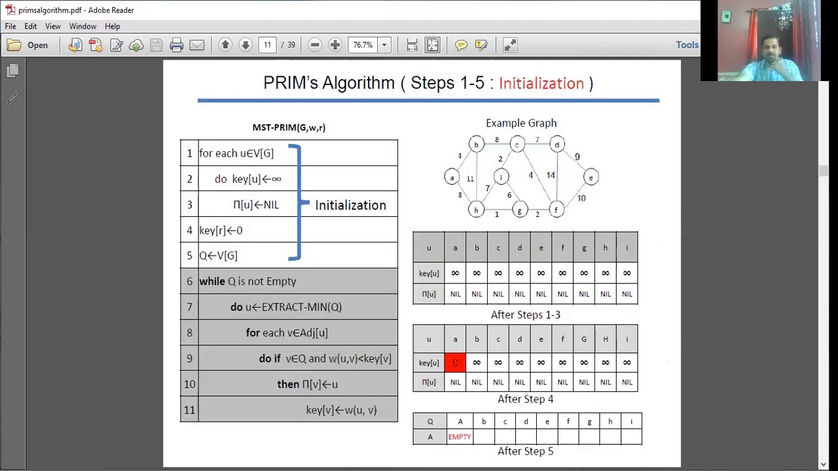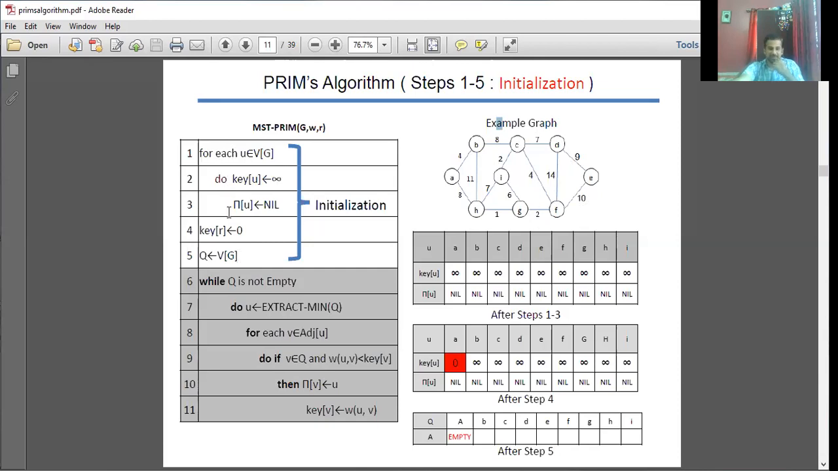Okay, we'll see. So this is an example. As I already mentioned, for Prim's algorithm we are supposed to consider a weighted graph, where each and every edge is associated with some weight, and it is undirected, no directed edges. This is the graph I consider. On the left hand side, you can see the algorithm. So I did some initialization.